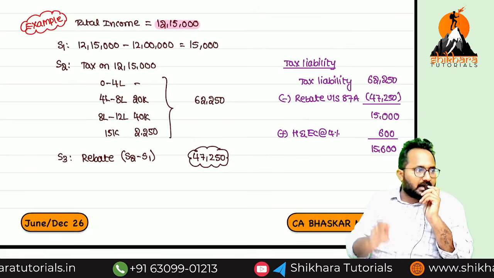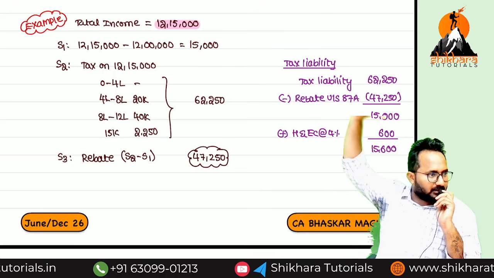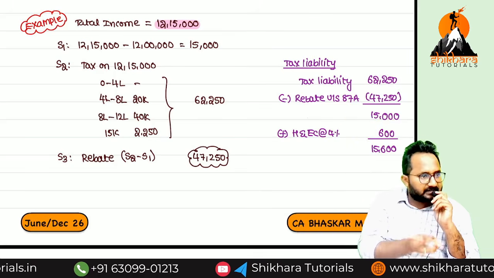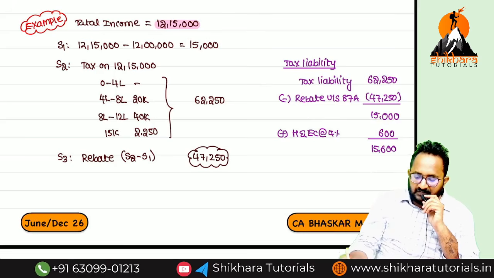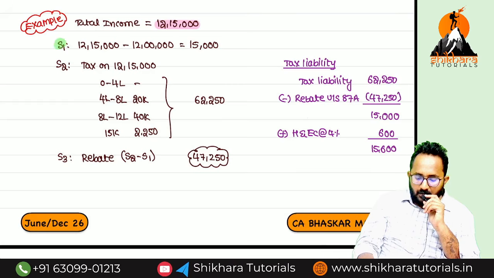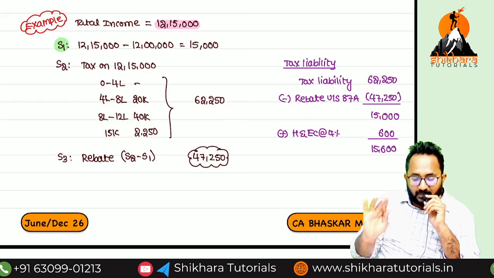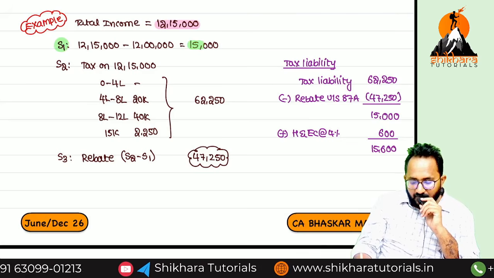Is it marginally more than 12 lakh, or additionally to the 12 lakh? Marginally. Additionally, how much income did we earn? 15,000. First step: excess over 12 lakh, how much did you earn? 15,000 only.